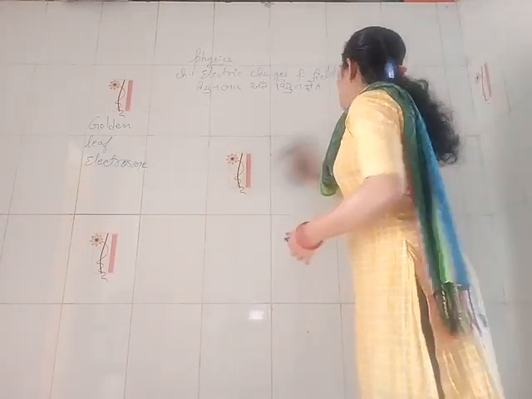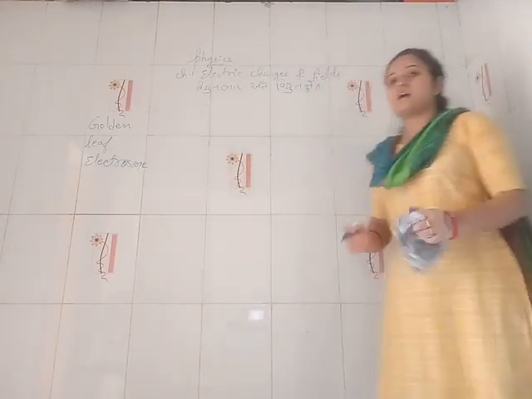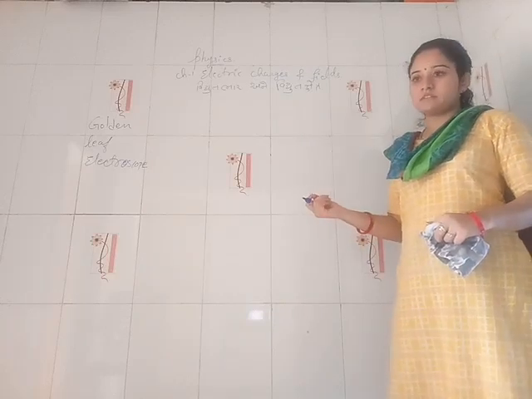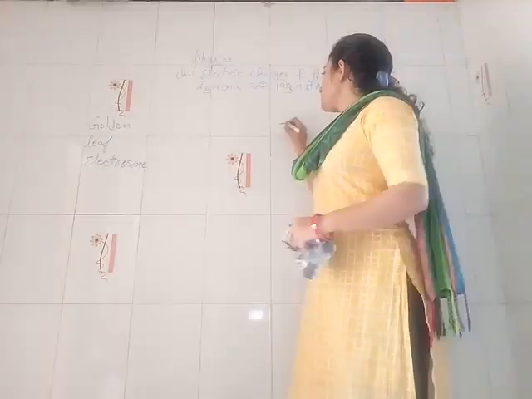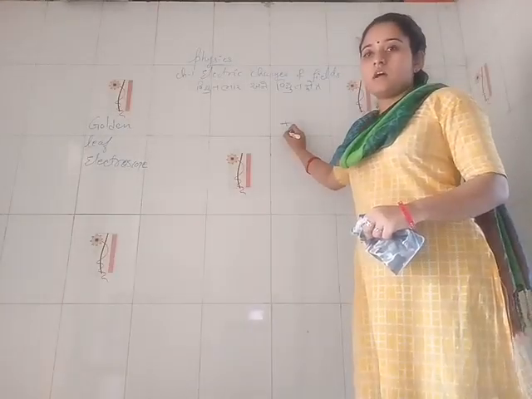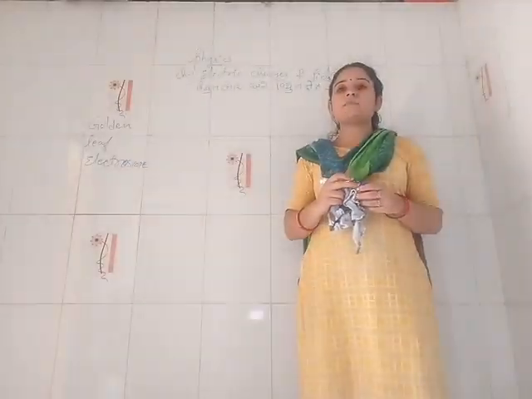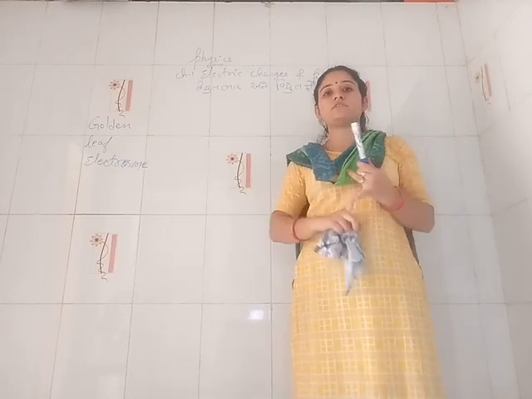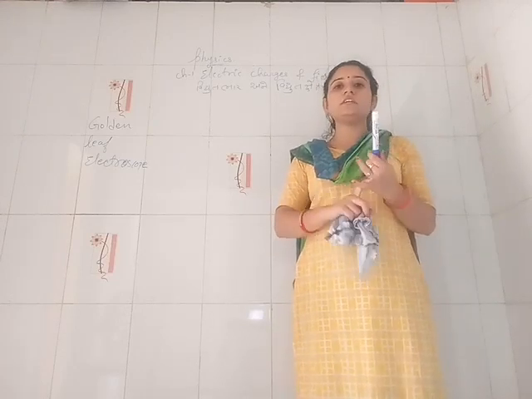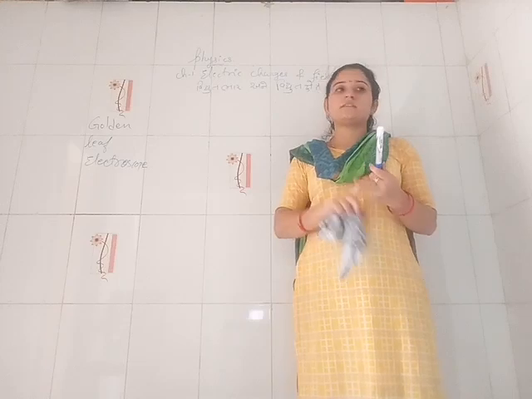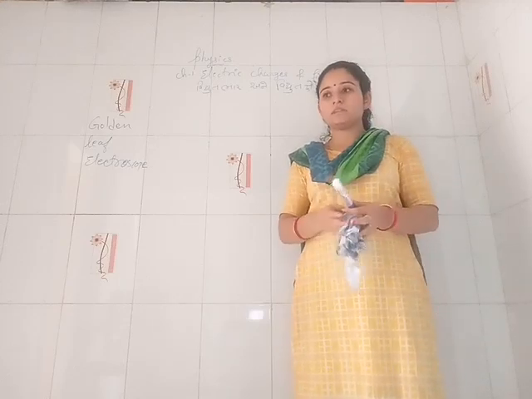Now, in our house, the wiring comes, right? So, positive and negative charges are there, right? But in our house, there are different types of electronic appliances like refrigerator, sandwich maker, TV, fridge, etc., which have a metal body, right?